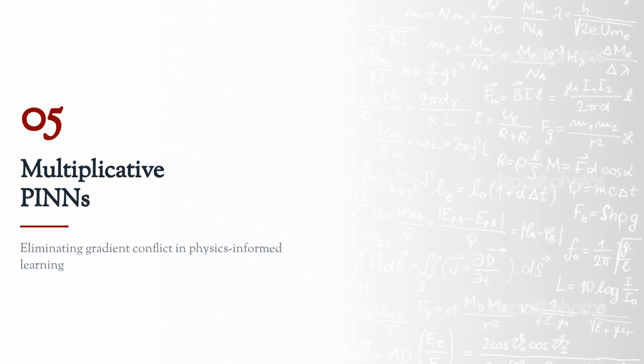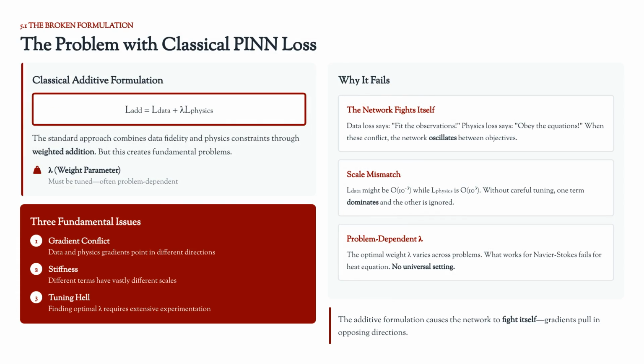Our fifth section focuses on multiplicative PINNs, a method for eliminating gradient conflict in physics-informed learning. The classical additive loss formulation for physics-informed neural networks, L_add equals L_data plus λ times L_physics, creates fundamental issues. This leads to gradient conflict where data and physics objectives fight, stiffness due to scale mismatch, and tuning hell for the weight parameter, lambda. The network ends up fighting itself.